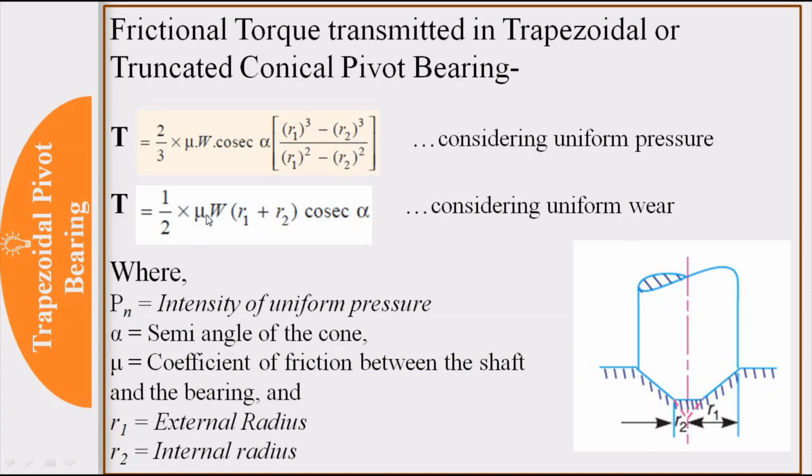And by considering uniform wear theory, it will be 1 by 2 mu W (R1 plus R2) into cosec alpha, where R1 is the external radius, R2 is the internal radius of the surface, mu is the coefficient of friction, W is the load acting on the bearing, and alpha is the semi-cone angle.